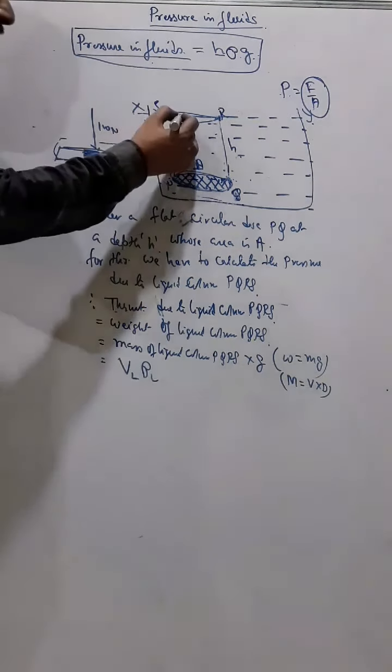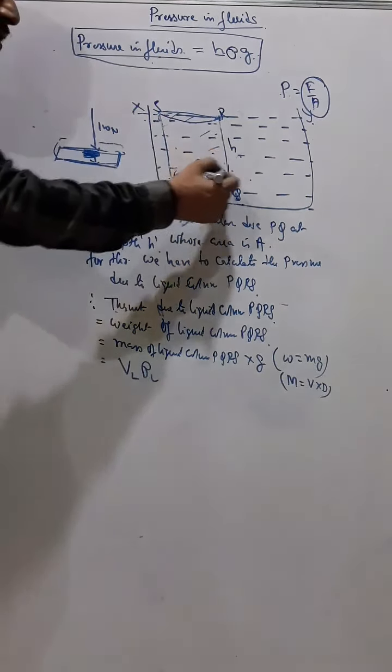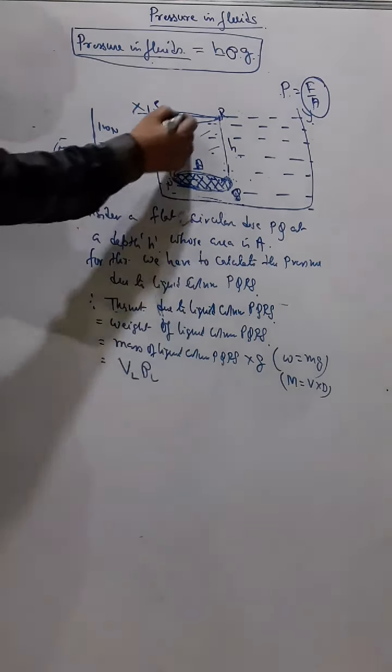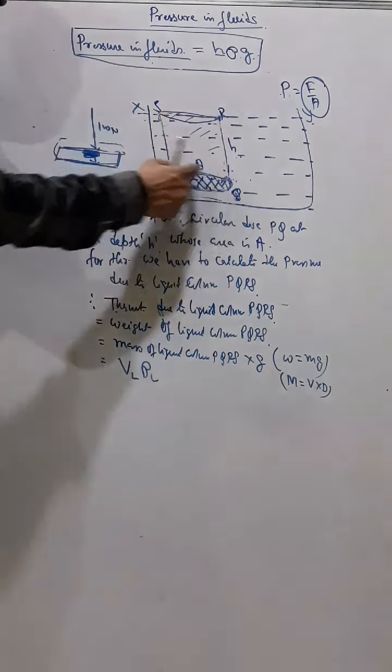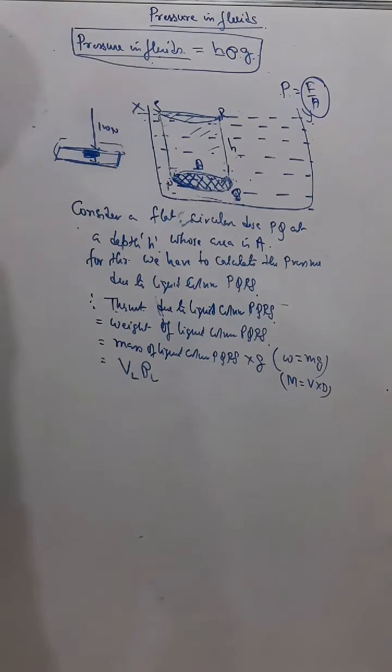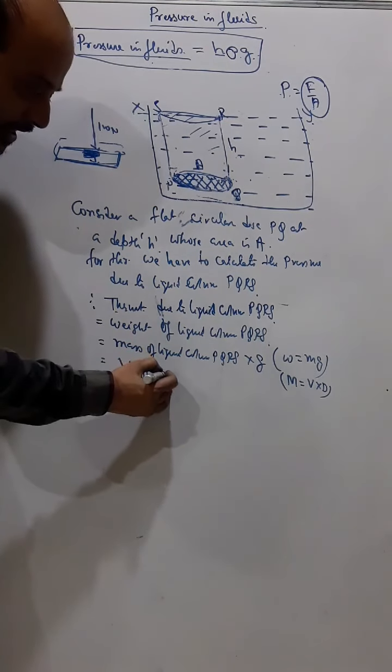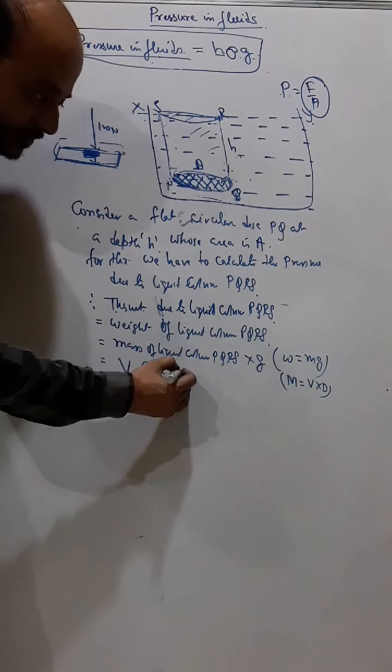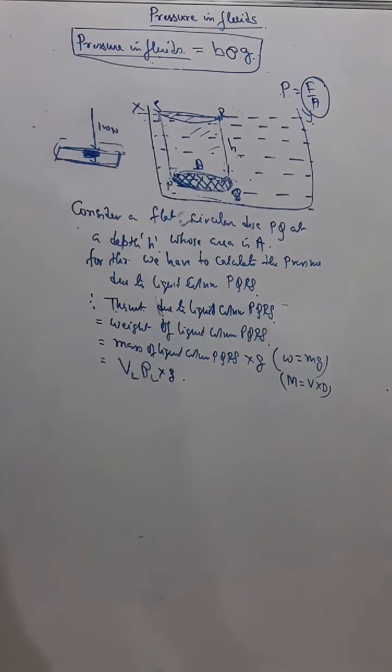So if I want to calculate the mass of this liquid, mass of this much liquid means the volume of this liquid into density of the liquid, into G.